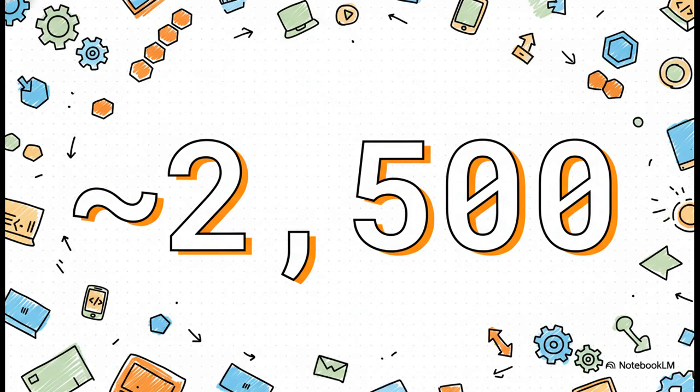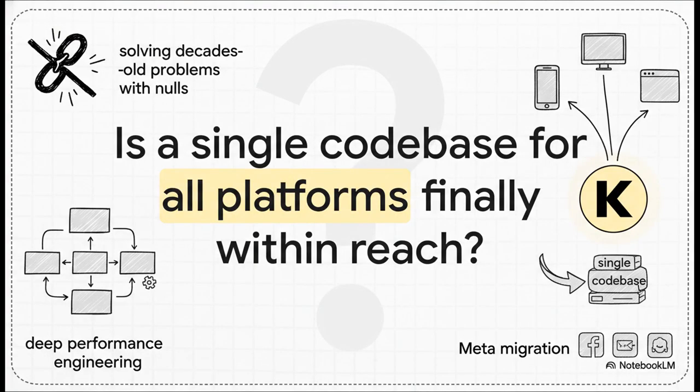And you know where that ecosystem is really exploding? In the multi-platform space. We're now at about 2,500 multi-platform libraries available, and that number is growing fast. So what does that mean for you? It means if you need to do something common, like networking or talking to a database, there's a really good chance someone has already built a library that lets you do it once and have it work on every single platform.